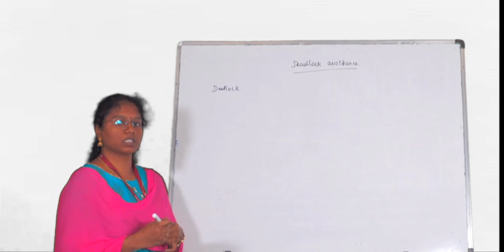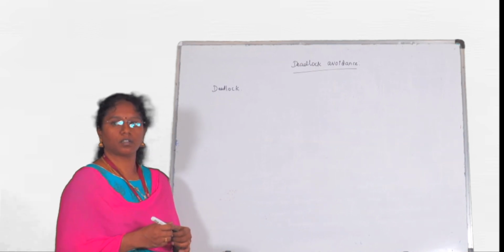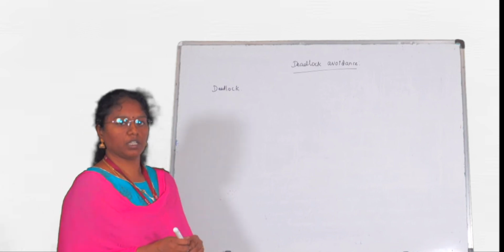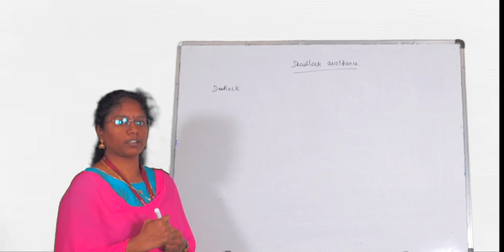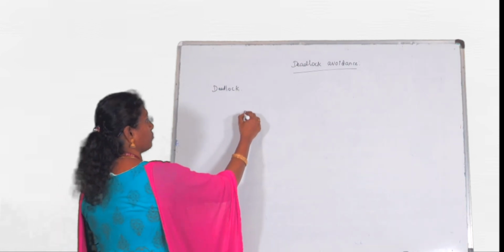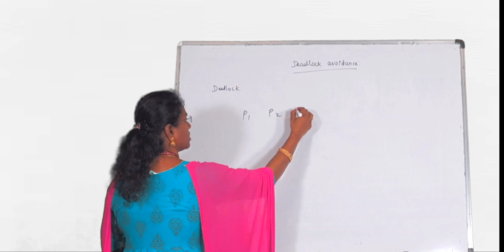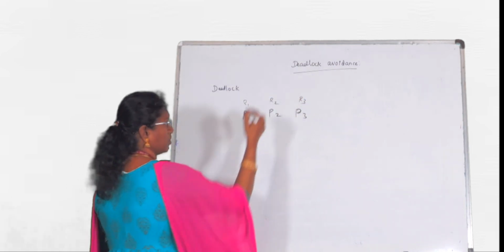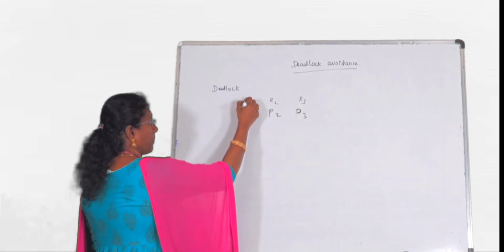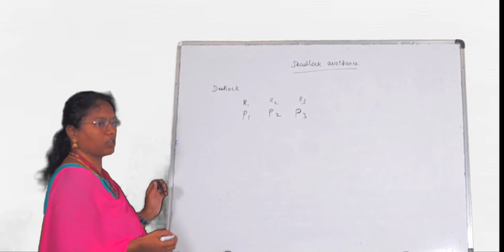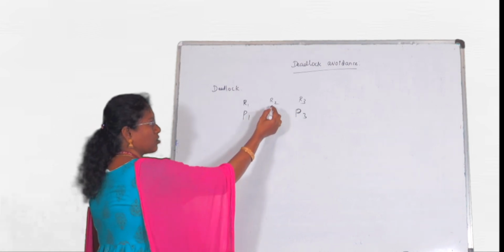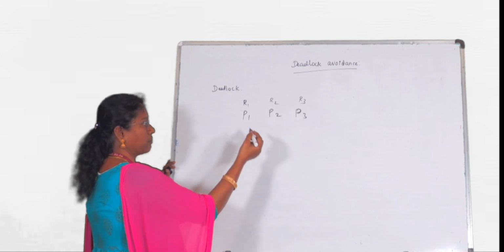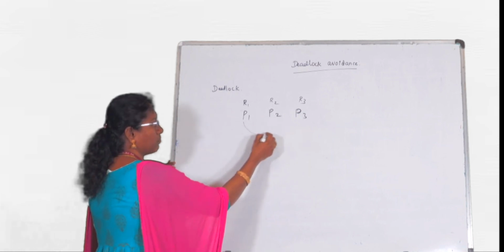A deadlock means a situation in the system when none of the processes are executing. I would like to explain the condition with an example. Consider there are three processes. All the processes hold some resources, one or two or three. Here P1 is executing with resource R1, and when it gets R2 it will continue its execution, but R2 is held by P2. So it is waiting for P2.